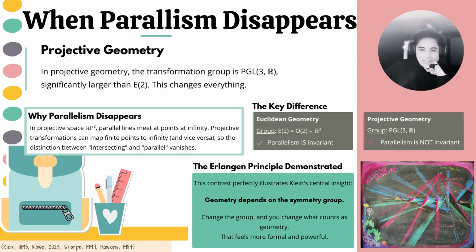In Euclidean geometry, the transformation group is E2, and parallelism is invariant under that group. In projective geometry, however, the transformation group is PGL 3R, which is much larger. In projective space, all lines intersect. Parallel lines meet at a point at infinity. Because projective transformations can map a finite point to a point at infinity, the distinction between parallel and intersecting lines is not preserved. Thus, parallelism is not invariant under PGL 3R. This is the exact illustration of Klein's central insight.